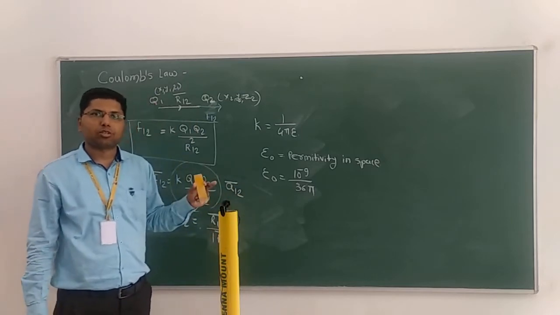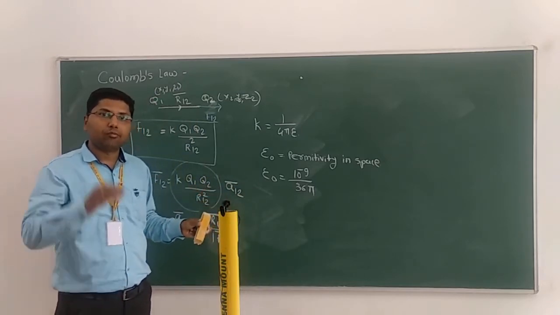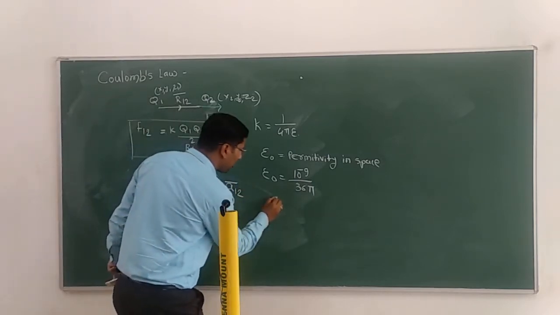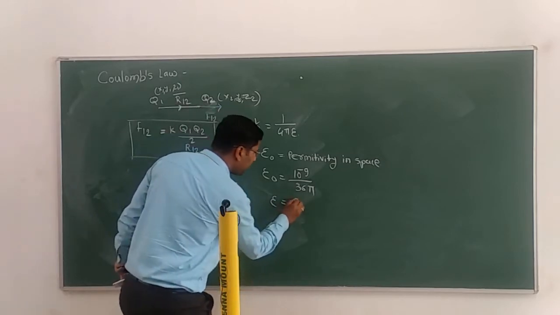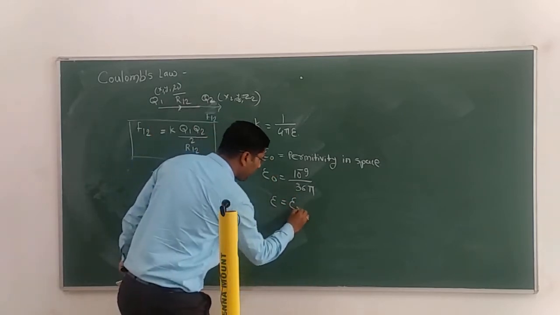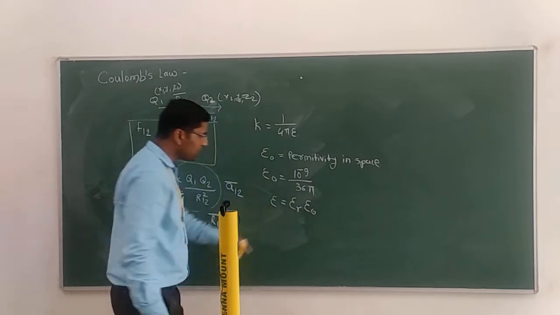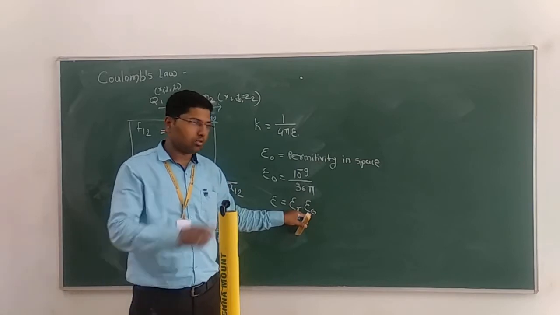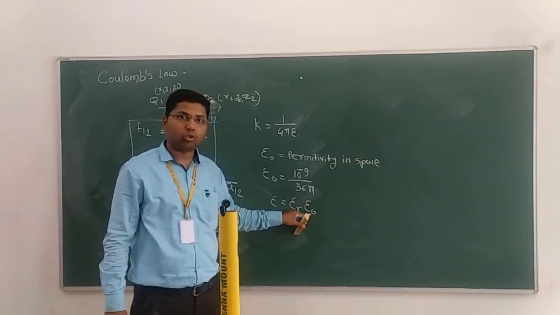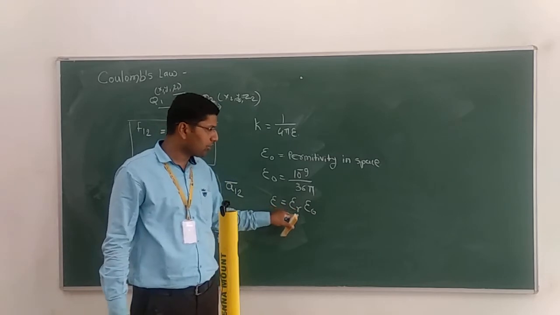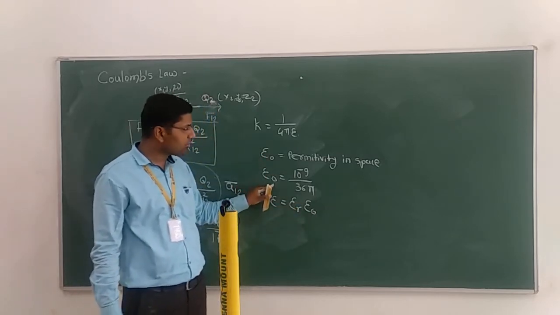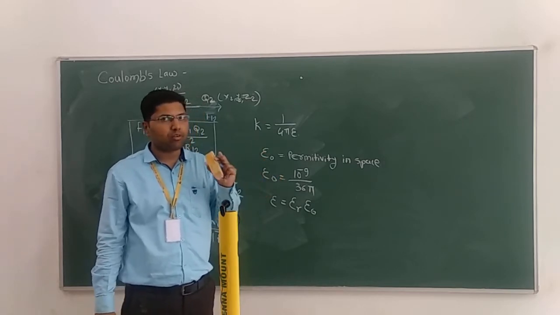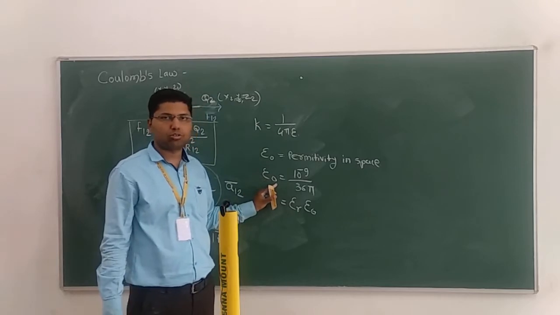Suppose there is another medium. Suppose we have used glass as a medium. We will require that epsilon in Maxwell's work. So how to calculate epsilon? Epsilon is calculated as epsilon r, the relative permittivity of that medium, times epsilon 0, the permittivity of the space, that is vacuum. So epsilon is equal to epsilon r epsilon 0. But we are thinking of epsilon 0. Most of the problems will assume free space. If you are calling it free space, it should be epsilon 0 only.